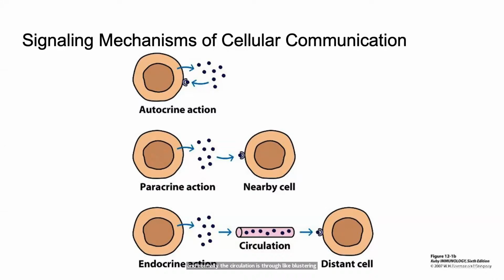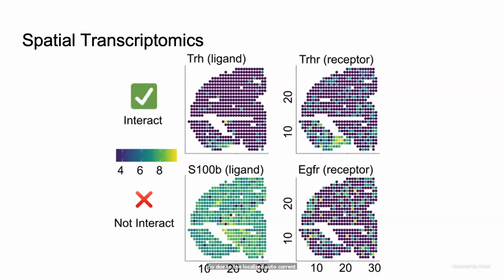So due to the localized autocrine and paracrine effects, most of the time right now, inferring cellular communication often relies on leveraging the spatial proximity from spatial transcriptomics datasets. Thanks to the very nice illustration from the two keynote speakers about spatial transcriptomics, hopefully we all have a very good understanding about spatial transcriptomics right now. And here, just to briefly recap.